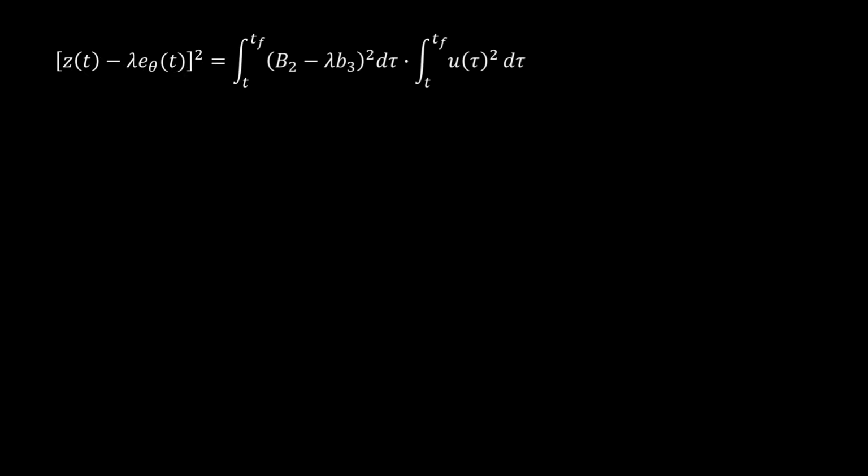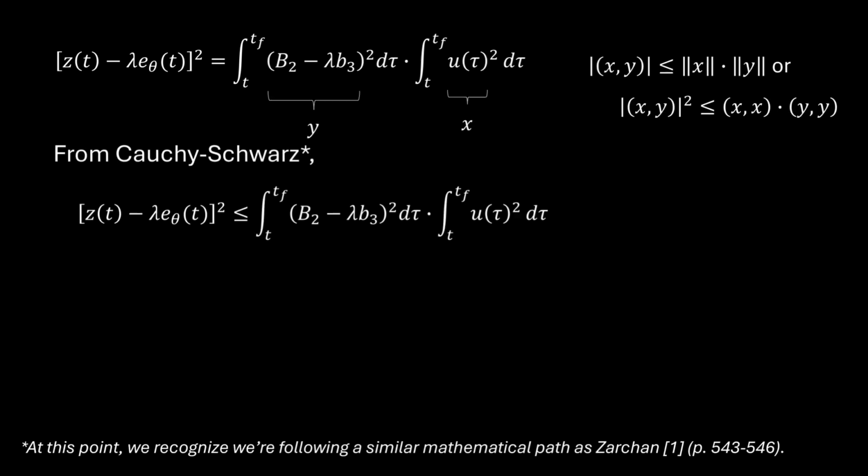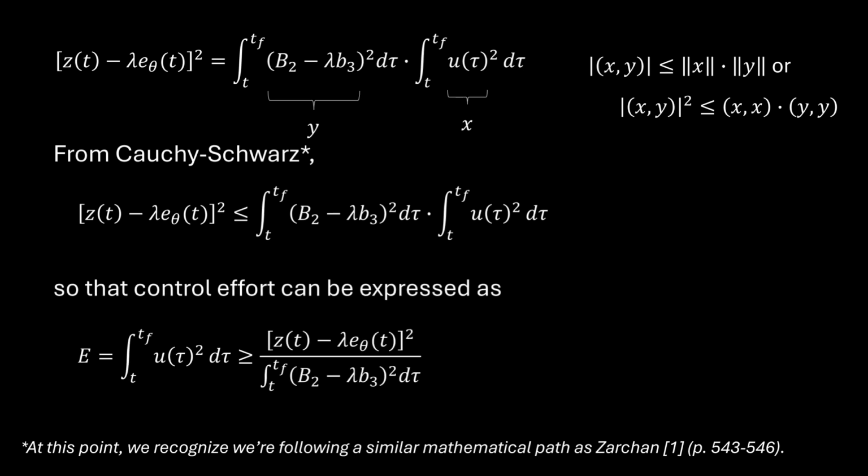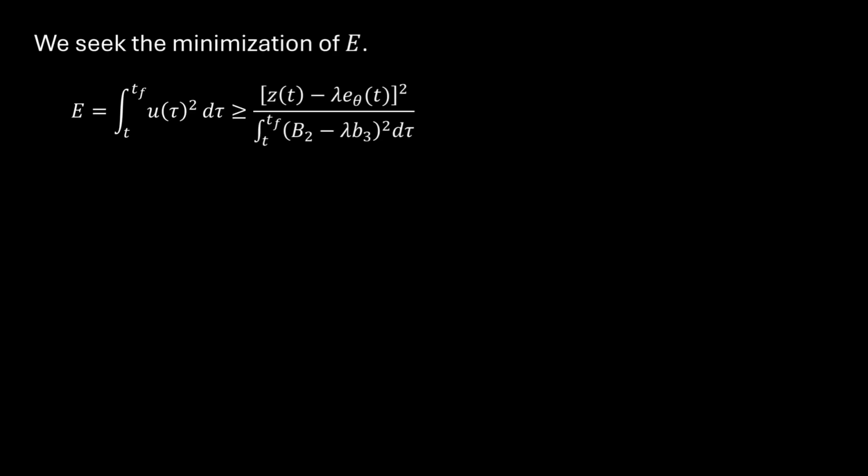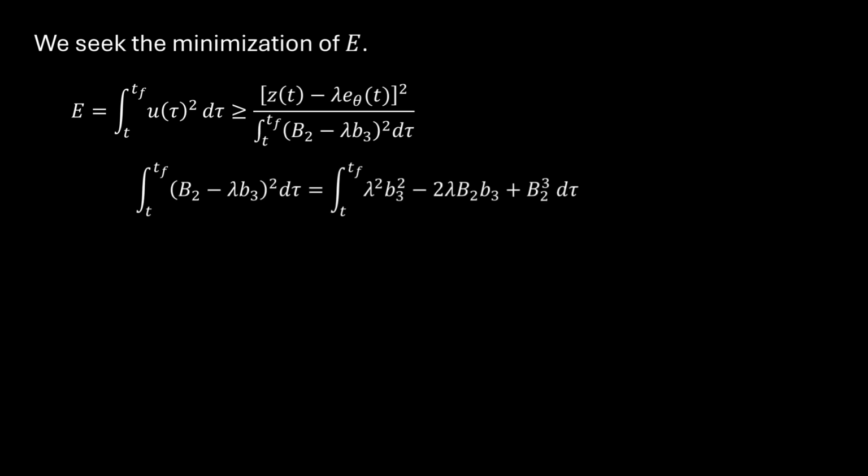Now, recall the Cauchy-Schwarz inequality. Applying it to our expression, we find that zero effort miss and pitch error are bounded by the norms of control effectiveness, that's what's in the B vector, and the control input U. Of course, we can manipulate this expression now to convey a lower bound on control effort. So we seek to find a control that achieves this lower bound, that is the minimal control effort. Toward this, let's determine the parameter lambda that minimizes E.